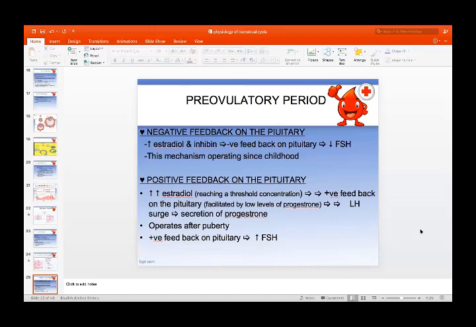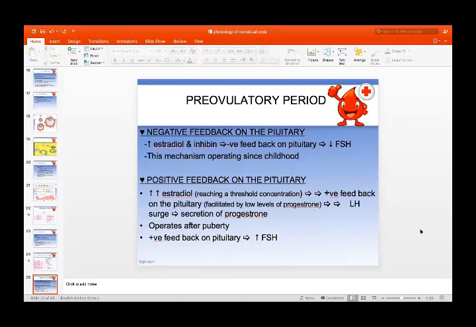Now, after follicular genesis, there is the pre-ovulatory period. The negative feedback effect on the pituitary: increase in estradiol and inhibin has a negative feedback effect on the pituitary and decreases the FSH level. Positive feedback effect on the pituitary is also present. Excessive estradiol causes a positive feedback effect on the pituitary, facilitated by low levels of progesterone.